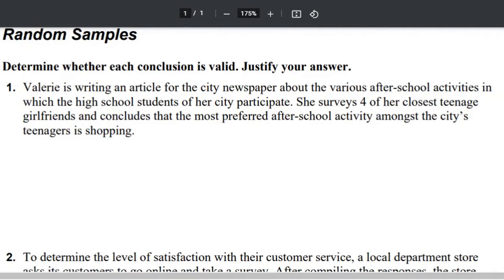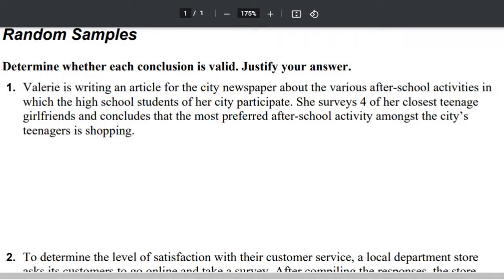She surveys 4 of her closest teenage girlfriends and concludes that the most preferred after-school activity amongst the city's teenagers is shopping. Okay, so let's think about this. Obviously, this sample is going to be biased because she is only asking her 4 closest teenage girlfriends, right? So it's also a convenient sample. She didn't really have to go out and ask random people. It's convenient. You know your best friends are going to answer you.